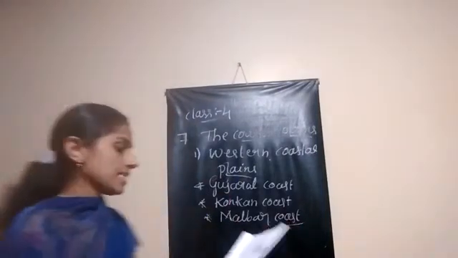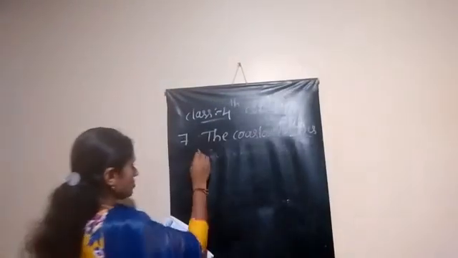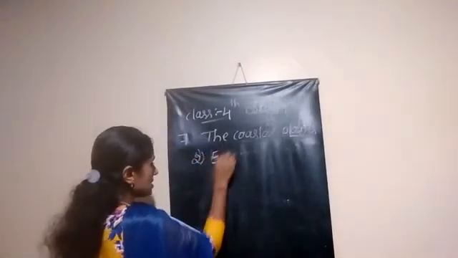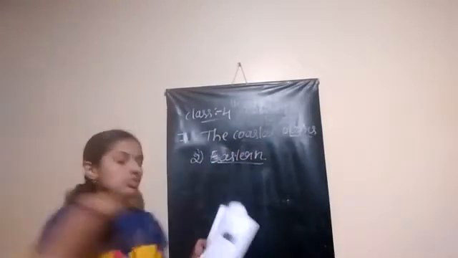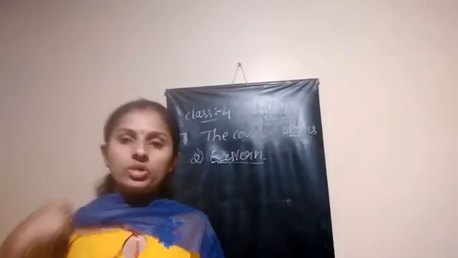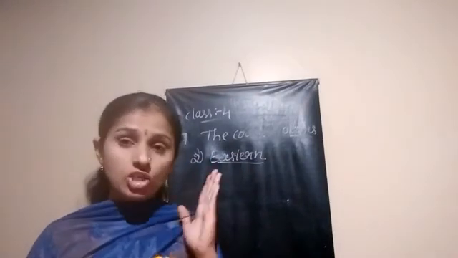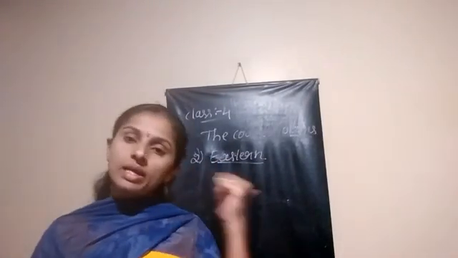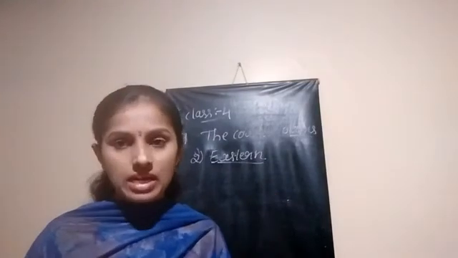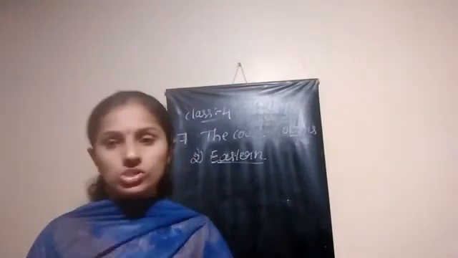Next, about the eastern coastal plains. As I told earlier, it is on the eastern side, between the Bay of Bengal and the Eastern Ghats. That central region is called the Eastern Coastal Plains.